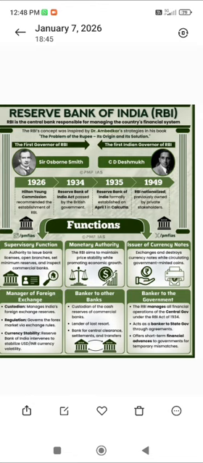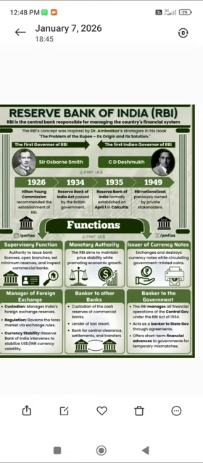So based on this monetary authority, all kinds of activities are stabilized. Fixing prices and deciding what kind of growth should be controlled and monitored is done by RBI only.